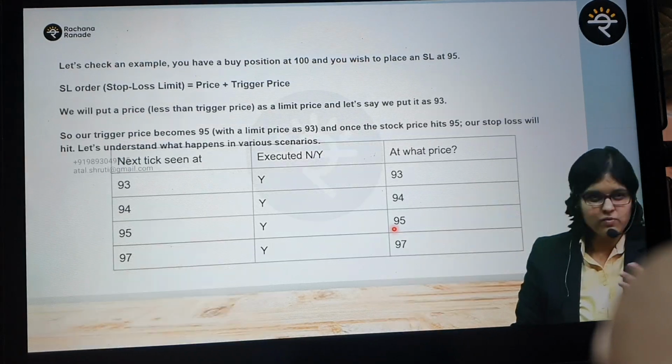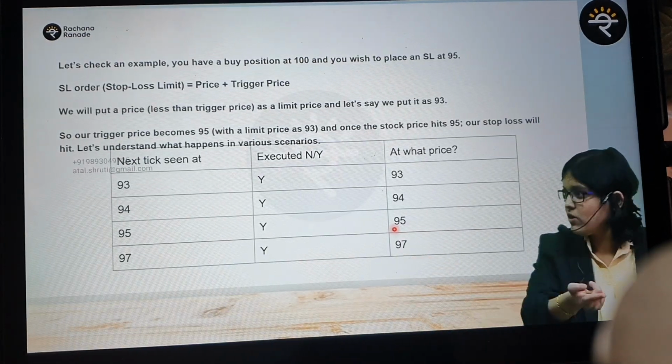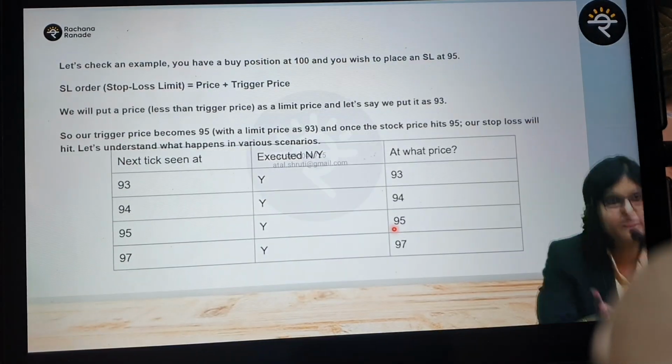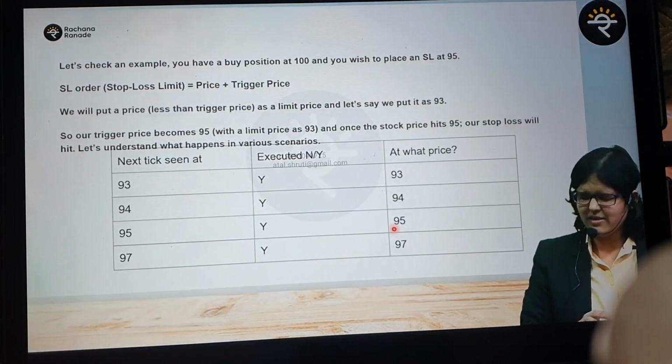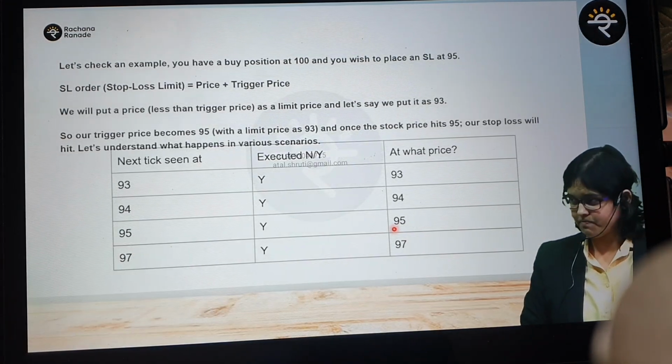But I don't talk a lot about this. Why? I'll tell you, because I myself don't do a lot of intraday transactions. I've talked about this openly also. I don't do intraday trading. And this same thing I have requested Zerodha also. I've talked to the tech team: please build this facility for delivery based trades also. We are working on that since the last 6-7 months, but they're working on it. So no trailing stop loss for delivery based trades. Valid for a day.